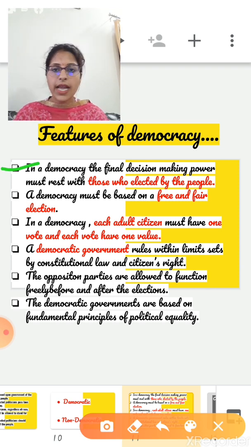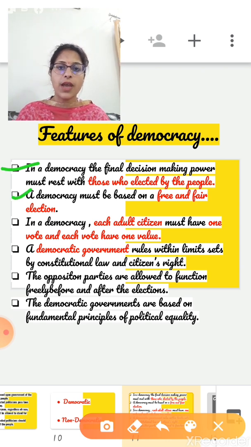In India or in any democratic country, the final decision-making power is with the parliament, whose members are directly elected by the people. Second point, a democracy must be based on free and fair election, where those currently in power have a fair chance of losing. Like in India, we have Election Commission, an independent body for conducting election regularly after every 5 years. So due to this, the party which is in power has a fair chance of losing.